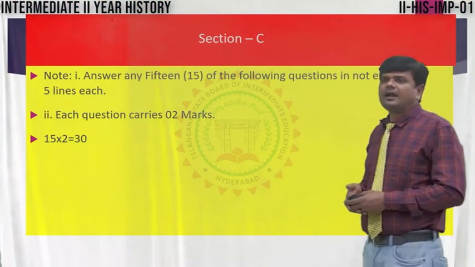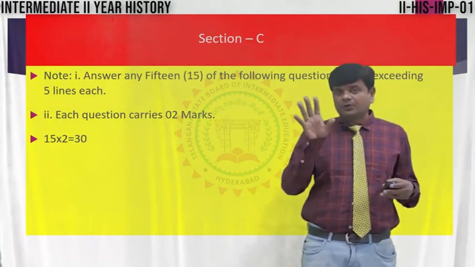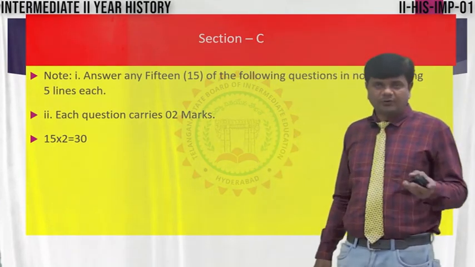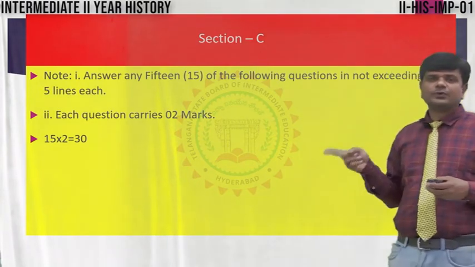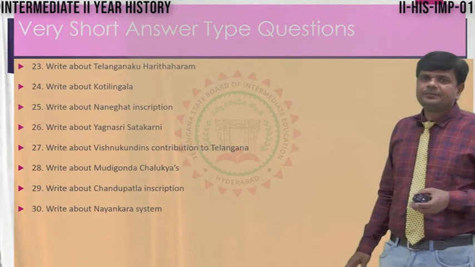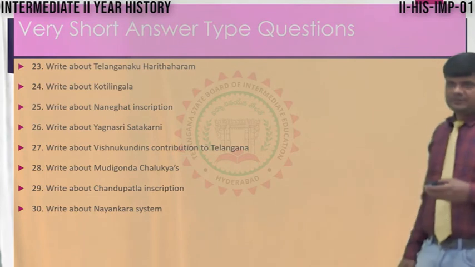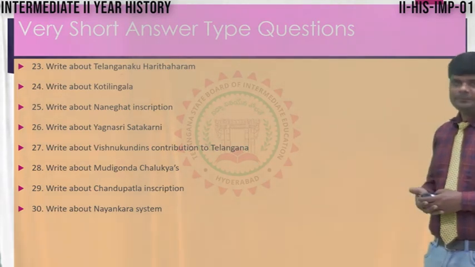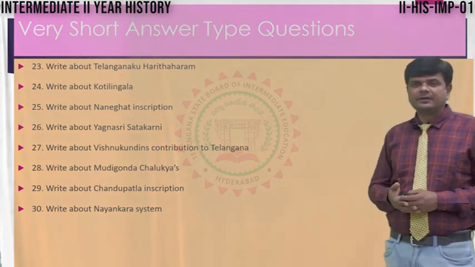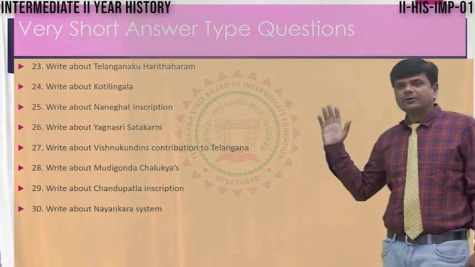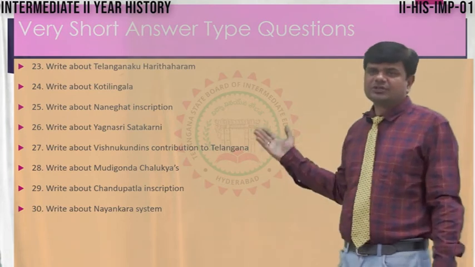Now section C. You already know section C consists of 30 marks. This time 25 questions are available for you. Out of 25, you select only 15 questions. 15 questions carry 30 marks. So section C provides you 30 marks. In these 25 questions, question number 23, write about Telangana Haritaharam. Next one, 24, write about Kotilingala. Write about the Nanaghat inscription. Write about Yagnesri Shatakarni. Write about the Vishnu Kundin contribution to Telangana. Write about the Mudigonda Chalukyas. Write about the Chandupatla inscription.